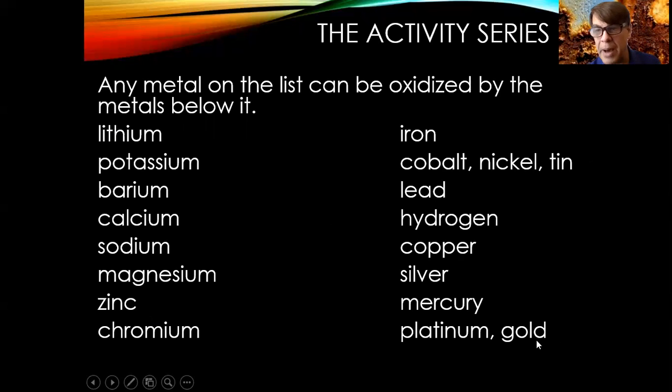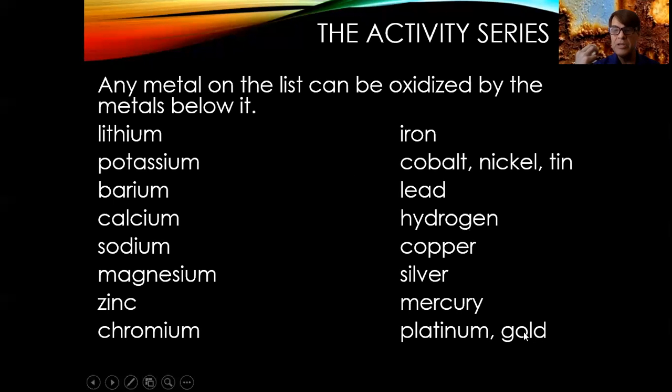So like gold is at the bottom. Gold can oxidize all of these. Gold can cause all of these other ones to lose electrons. It's like you're going to be in this gift exchange whether you want it or not. Gold is the one that makes everybody. Lithium is the one most required to give up its electrons. But magnesium can make lithium give up its electrons. Hydrogen can make lead give up its electrons. See how it works? Chromium can make barium give up its electrons. Barium doesn't want to, but he has to.